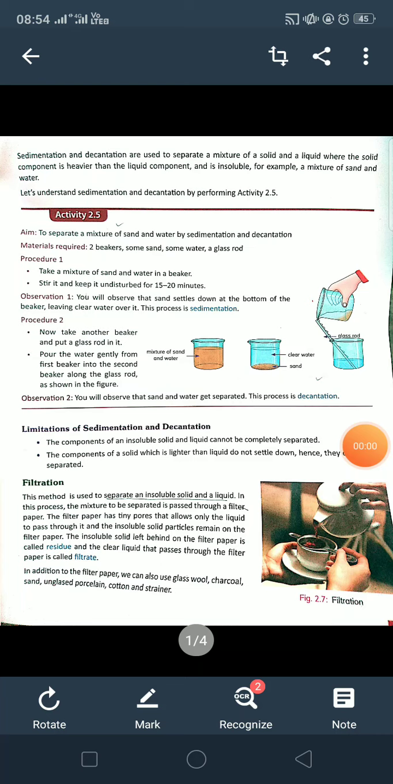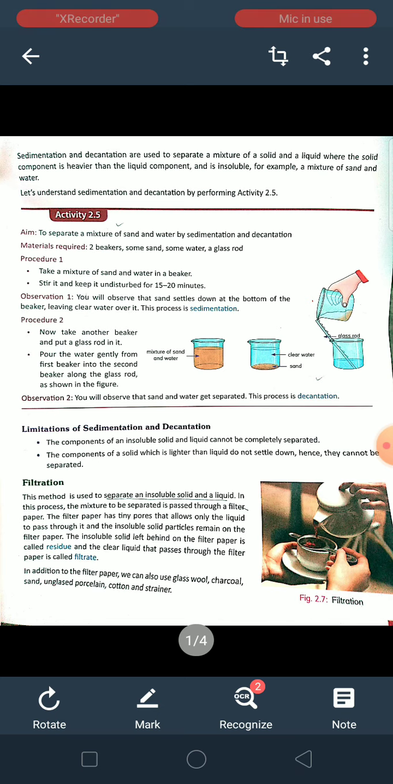Up till now, students, you have studied the two processes, sieving, and sedimentation and decantation. You all know that sieving is the process which is used mostly at our homes to separate flour from harmful particles before making a dough out of it. And sedimentation and decantation is also used at our homes, but it is the process which is used mostly in liquid and insoluble solid